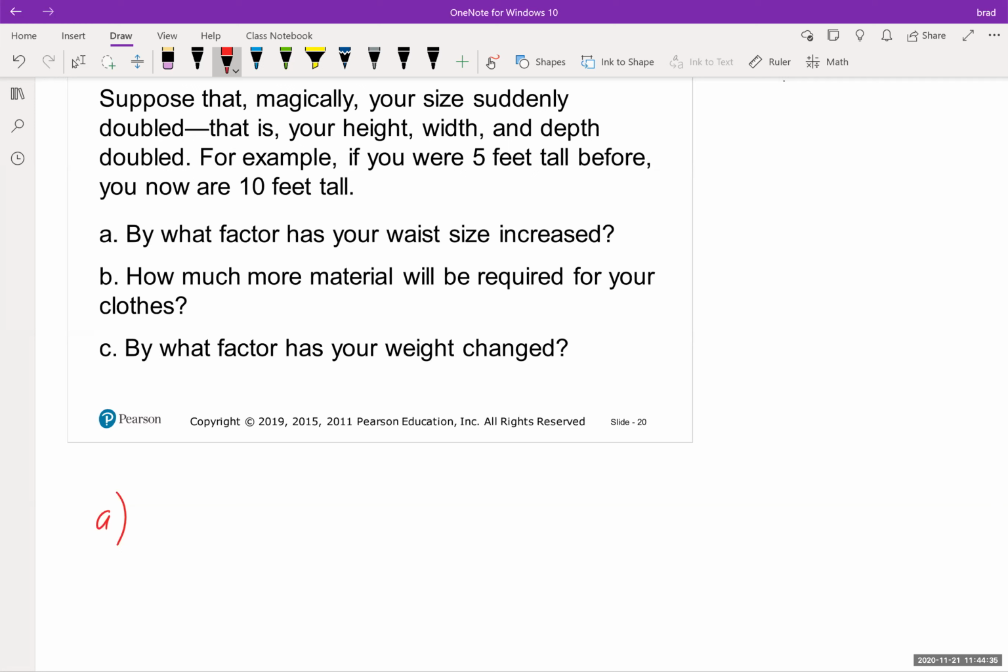Well, that is a distance around something. So literally, that's perimeter. So this is perimeter. By what factor has your waist size increased? Since it's perimeter, we double the scaling.